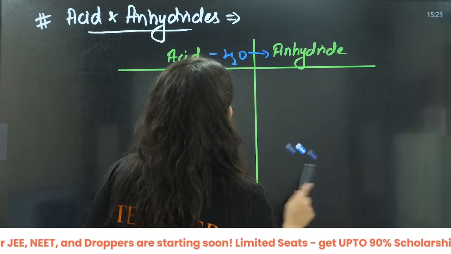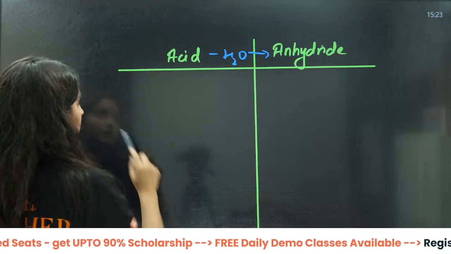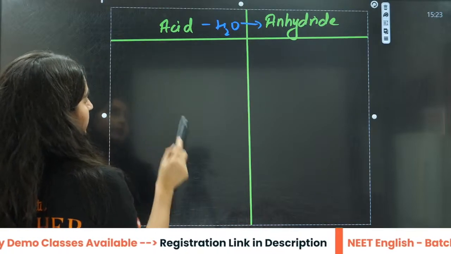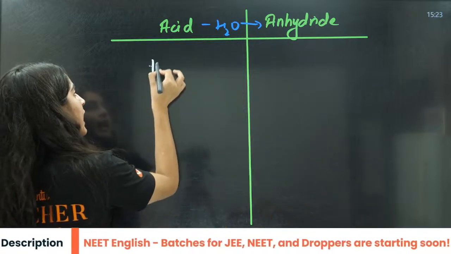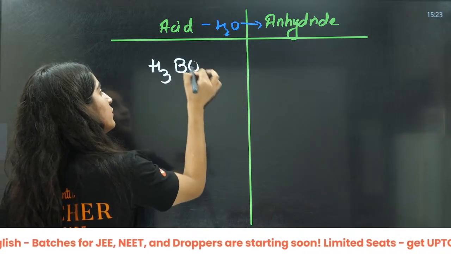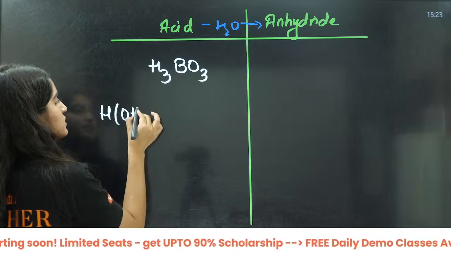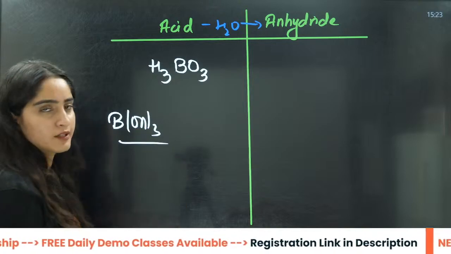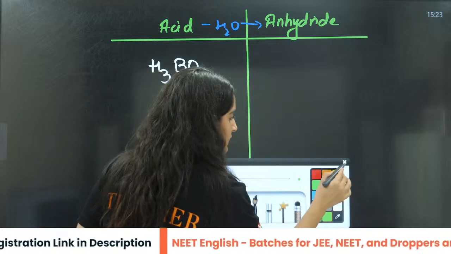Let us do some more acids and anhydrides. Now, for example, they have given you H3BO3. You know, this is an acid only. It can also be written as B(OH)3, right? Boric acid. They can also give you this, right? So, how will you write it?